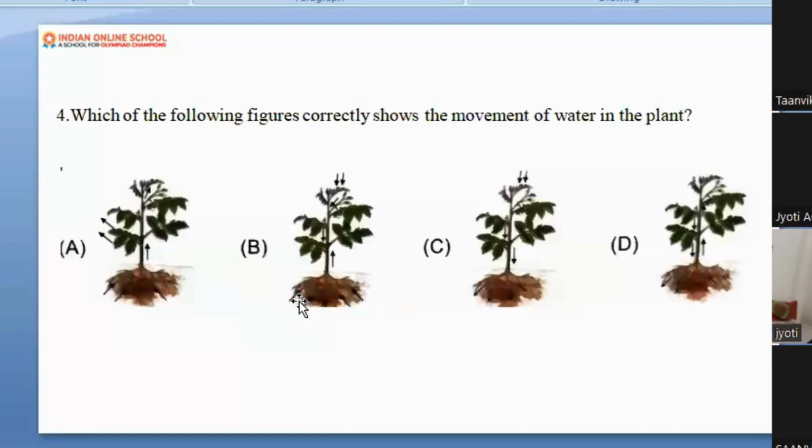Okay, here. Can you see these plants, Tanvika? Is it visible to you? Okay, can you tell me which of the following figures correctly shows the movement of water in a plant? Now tell me the movement of water in the plant. From where does the water move?